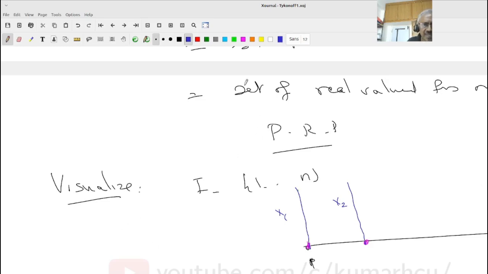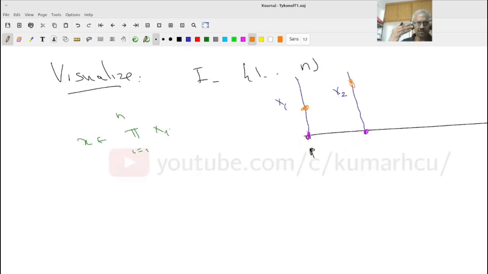And how does an element x in the product of X_i, i equals 1 to n, look like? It will look like something in X1, something in X2, something in Xn. That's it. This is a visual representation. Don't think of the x-axis, y-axis, etc. This is just a thing.